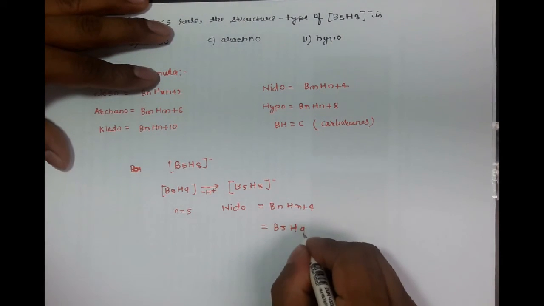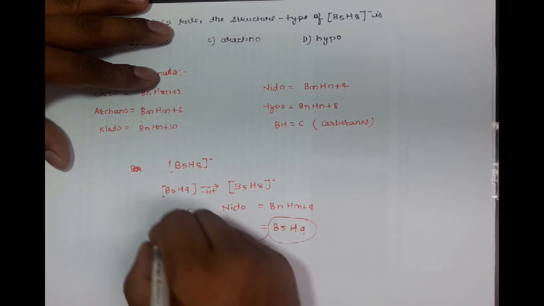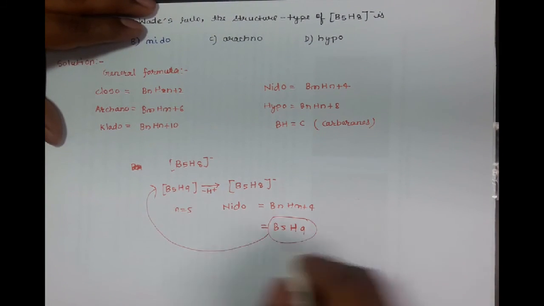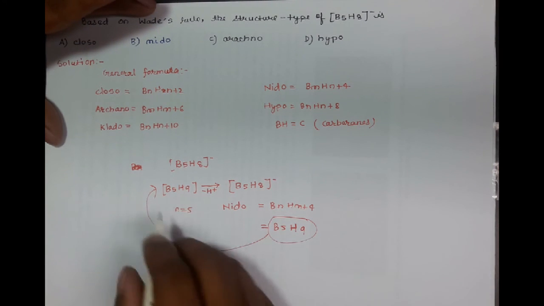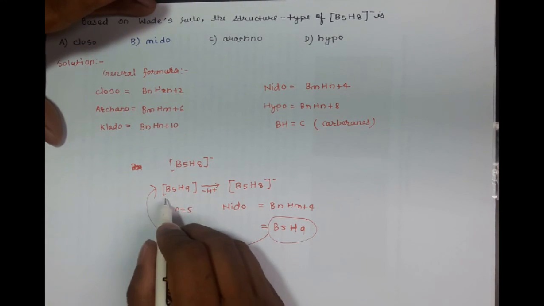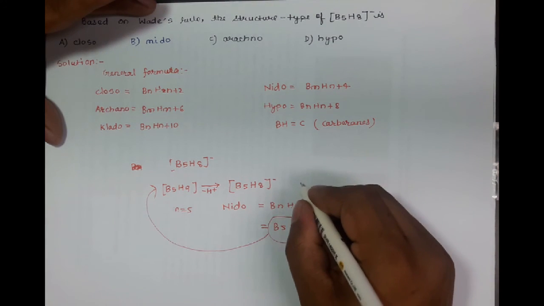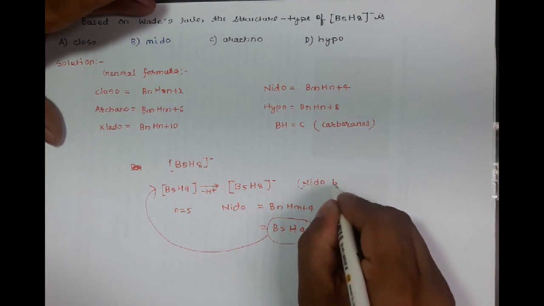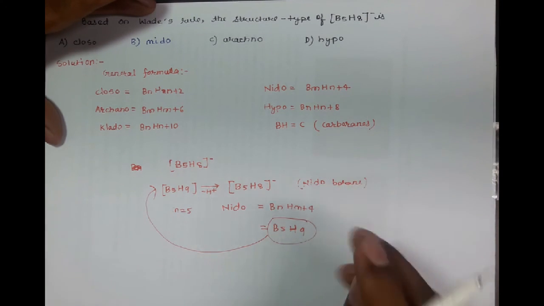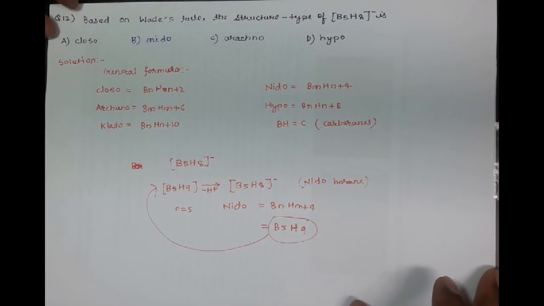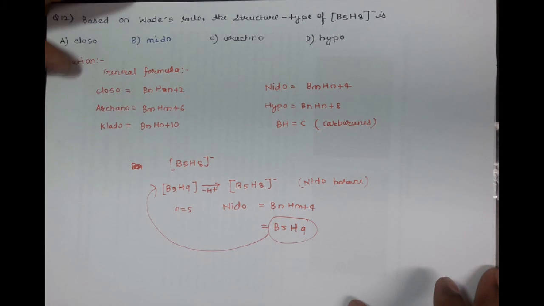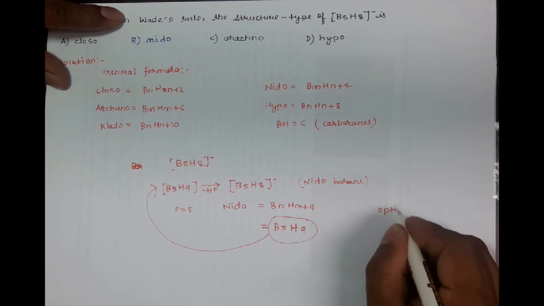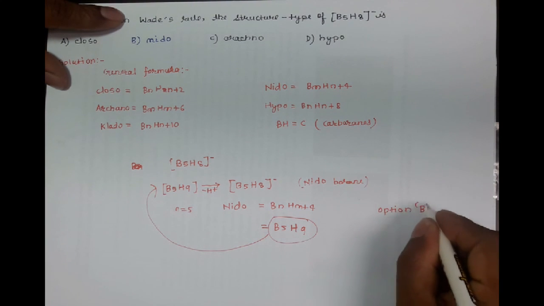So it is matching with this structure. So we can say the structure of B5H8 minus is similar to B5H9, that is, it is a nidoborane. So the right answer for this question is option B. The option B is correct.